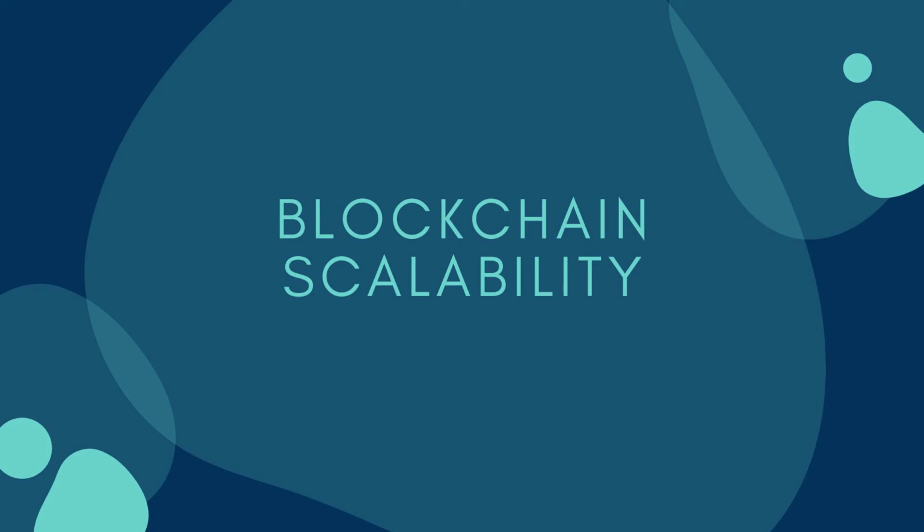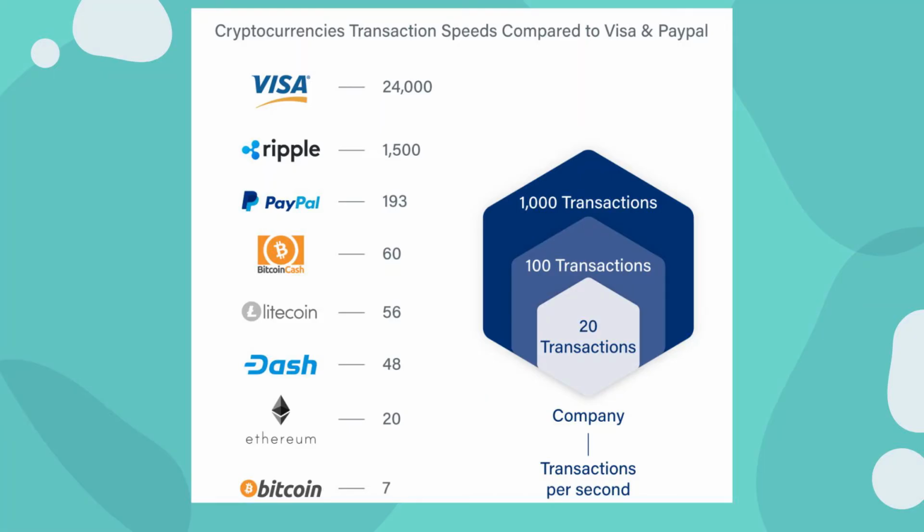Blockchain scalability refers to how well it can handle an increasing number of transactions, which can be measured by the number of transactions processed per second. Here, I show the TPS of some companies. For example, Visa's TPS is 24,000, while Bitcoin's TPS is only 7. Theoretically, if the bandwidth is infinitely large, the data transmission delay is close to zero, and the computing power is extremely strong, then the TPS can be infinitely high.